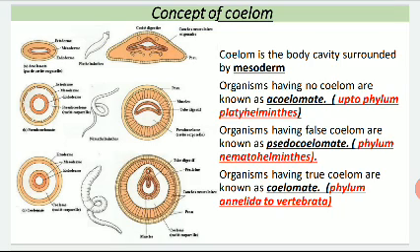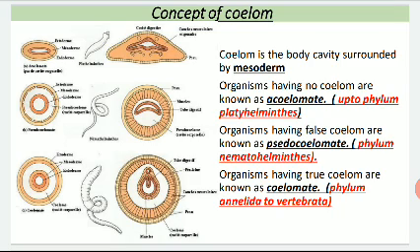At the next step, pseudocoelomate or the pseudocoelom. Pseudocoelomates are the organisms between the coelomate and the acoelomate. In this case, the body cavity is not fully surrounded by the mesoderm, but the mesoderm is forming, and here the mesoderm becomes a cellular layer.